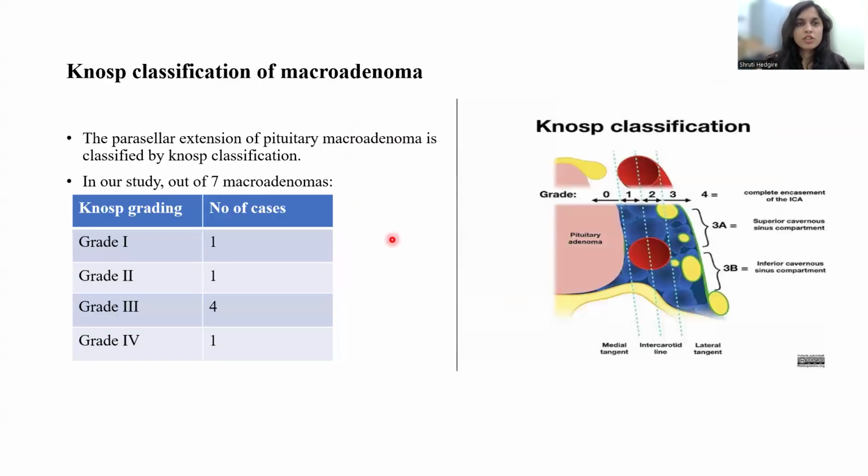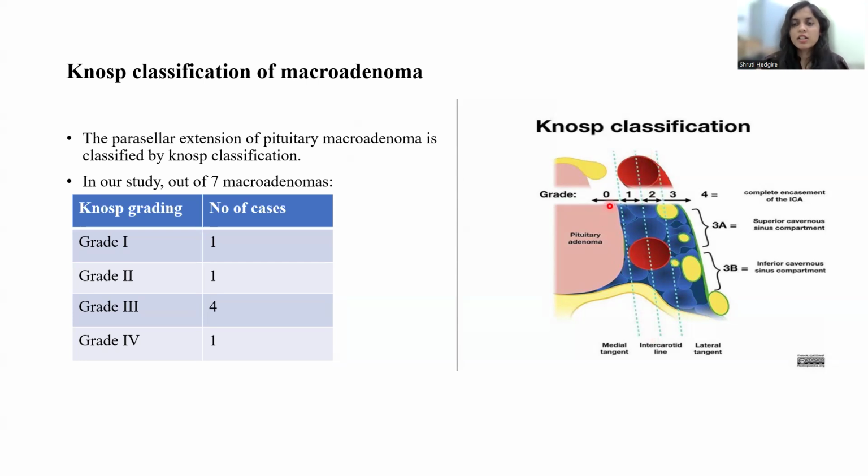The Knosp classification was used to grade the parasellar extension of pituitary macroadenoma. Tangential parallel lines are drawn along the medial and lateral margins of the cavernous segment of the ICA and the supraclinoid segment of the ICA. These are referred to as the medial and the lateral line. The middle line is drawn in between the two lines.